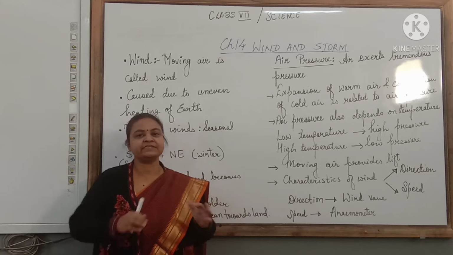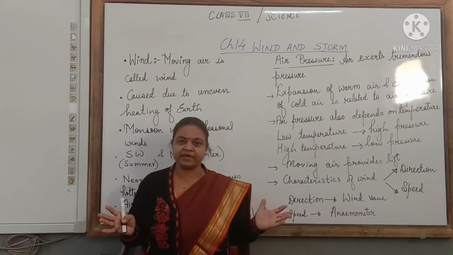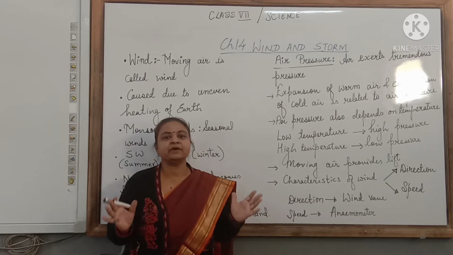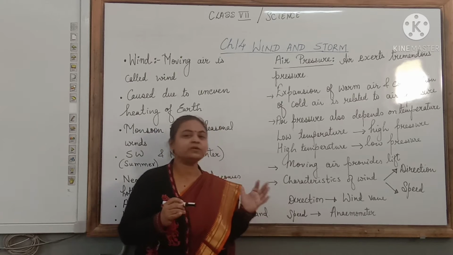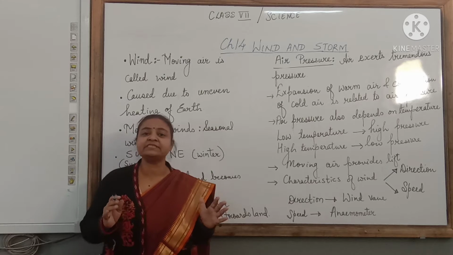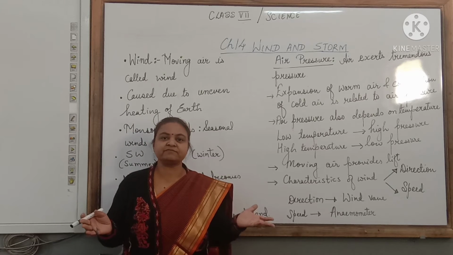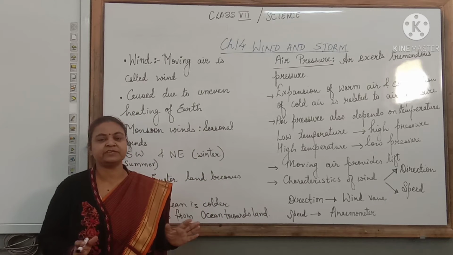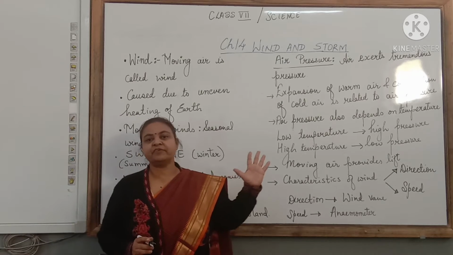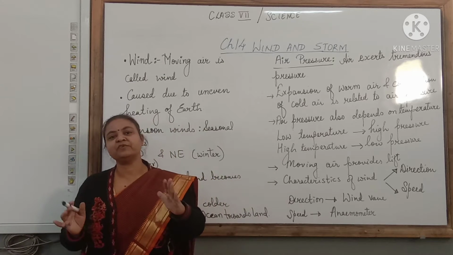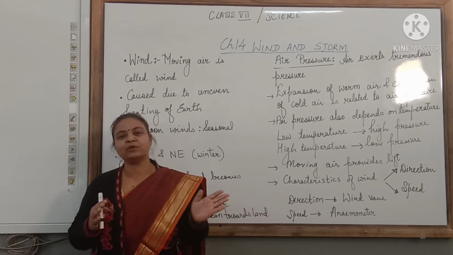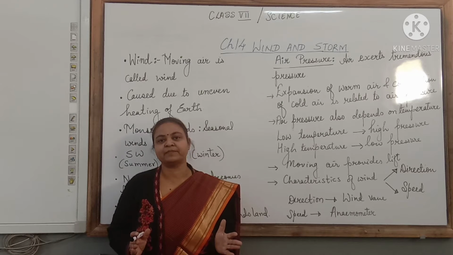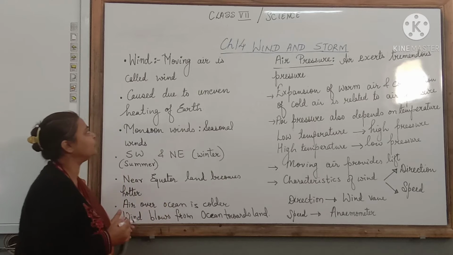We all know that we are surrounded with so much air around us, which extends in the atmosphere till a few thousand kilometers. Now this air is never steady. It is made up of different types of gases. It's a mixture of different types of gases and never remains steady. You must have observed this. We cannot see the wind, but we can observe it by the moving of the leaves, swaying of the clothes on the clothesline, etc. So the air always keeps moving. This moving air is called wind.